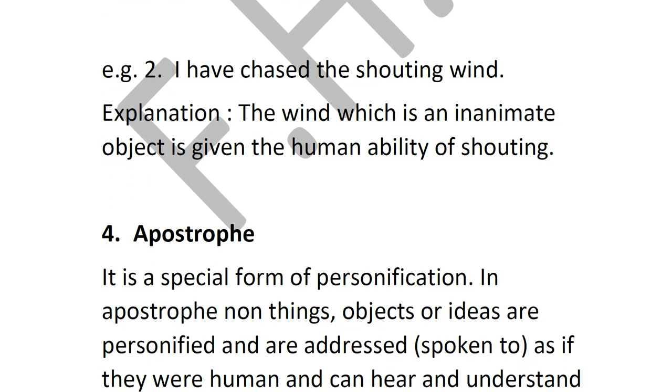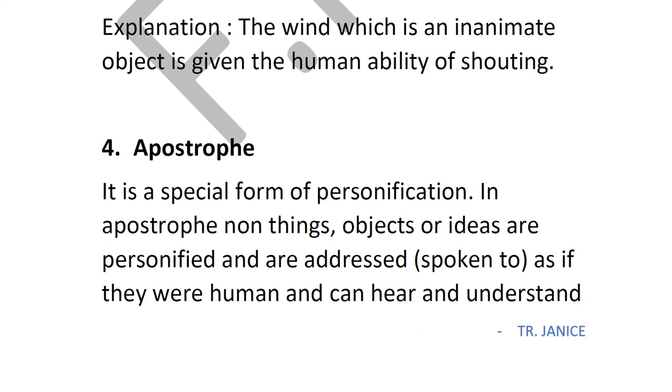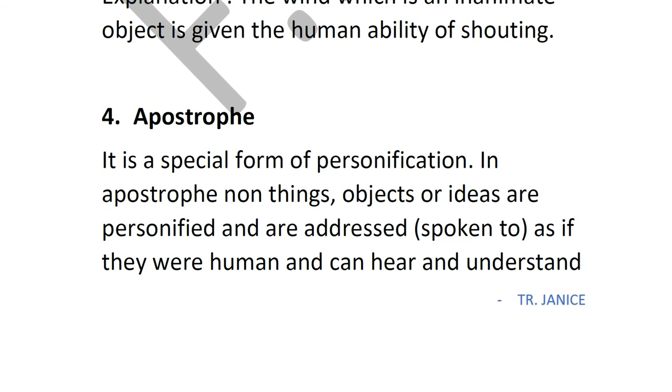Moving on to the next, that is apostrophe. It is a special form of personification. Why is it a special form of personification? Because here also you are talking of some human ability. Now here the human ability you are speaking about is of hearing and understanding. Not any other ability, not of dancing, not of singing, not of thinking, not of loving. Here you are talking of the only ability of being able to hear and understand.